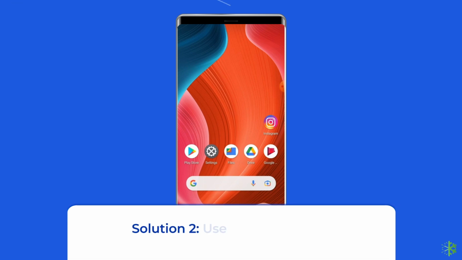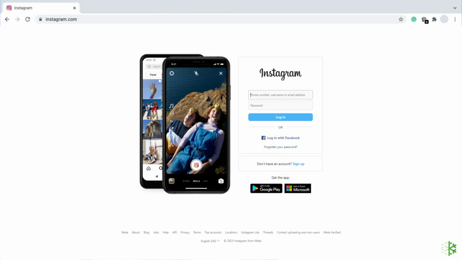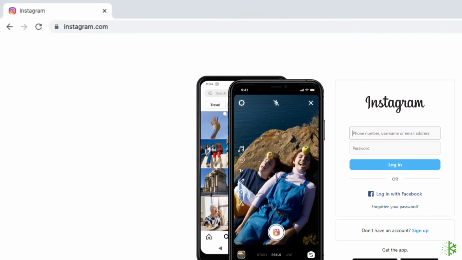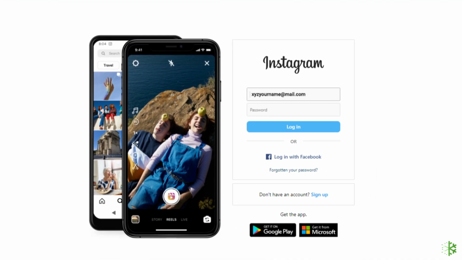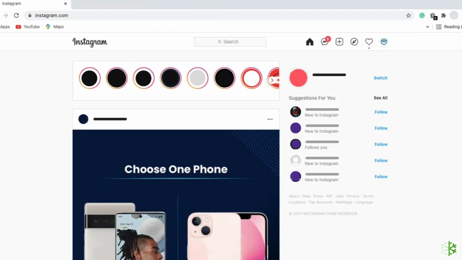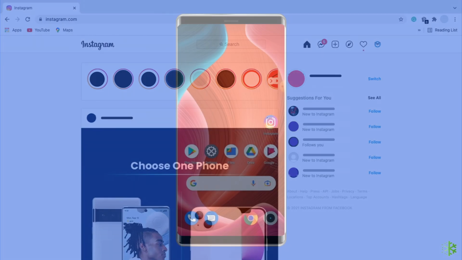Solution 2. Use Instagram Web. If you don't want to wait or prefer a faster resolution, you can use the web version of Instagram to like posts. For this, you have to launch a web browser on your system and go to Instagram.com. Log into your Instagram account if you have not already. Attempt to like a post to check if the error persists.